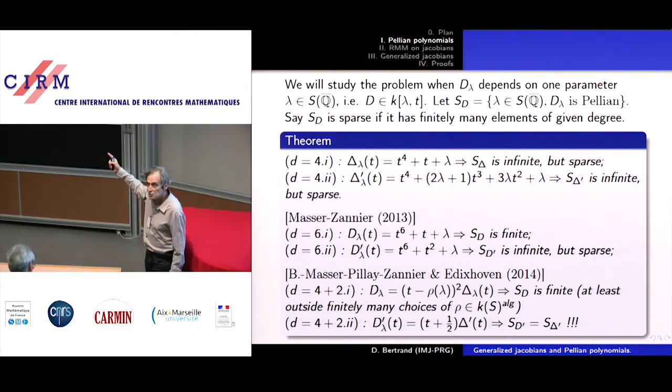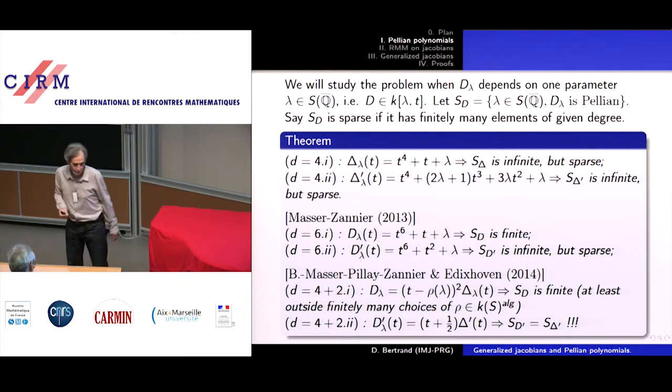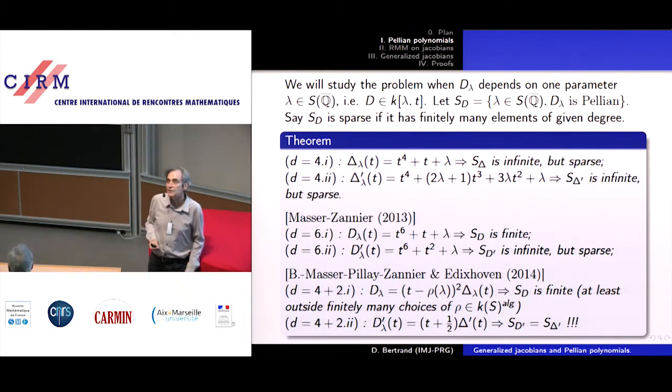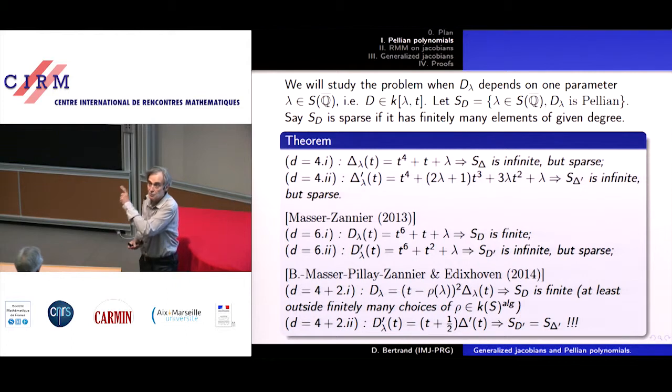And now the definition of sparse is given here. An infinite set, or interesting only for infinite sets, is called sparse if it is in Q bar. Yeah, in the first slide I did say little k equals Q bar. So k is just an abbreviation for Q bar, the field of algebraic numbers.